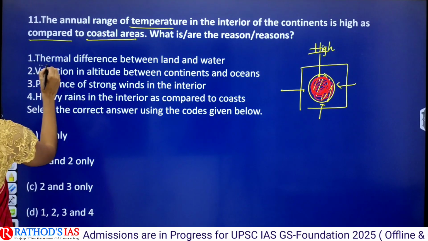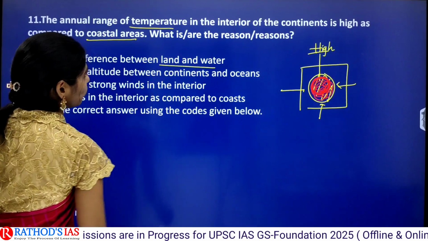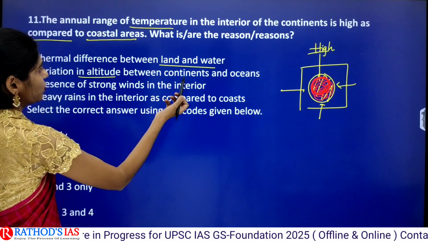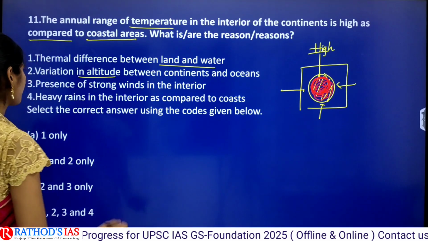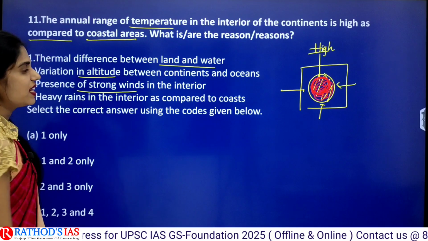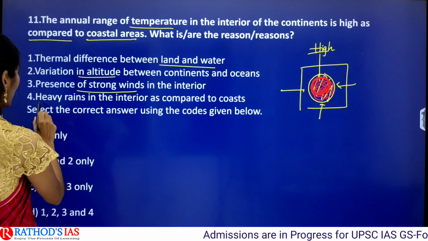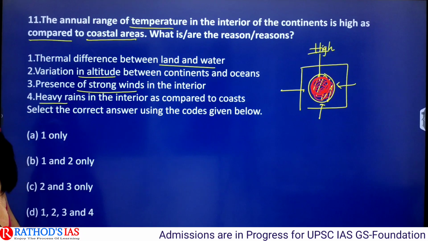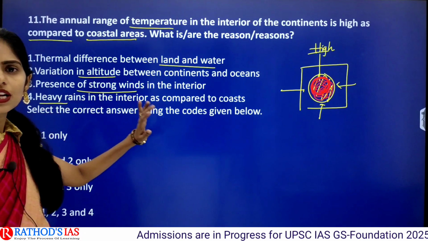The first one is thermal difference between land and water. The next one is variation in altitude between continents and oceans. Presence of strong winds in the interior. Heavy rains in the interior as compared to that of the coast. Let us analyze each and every statement.